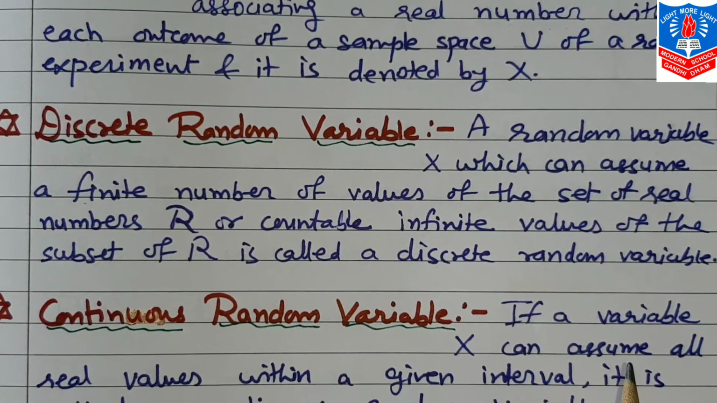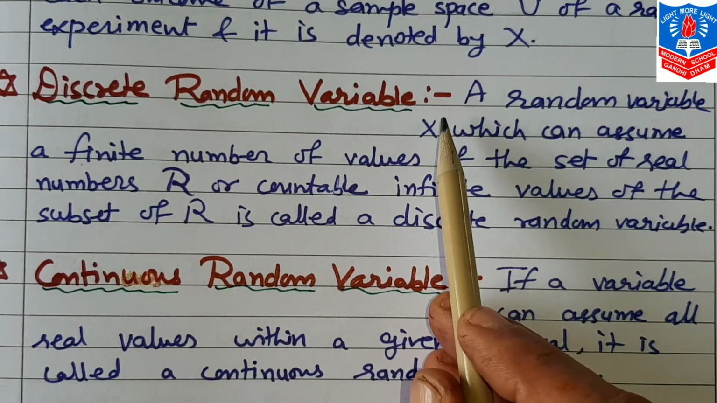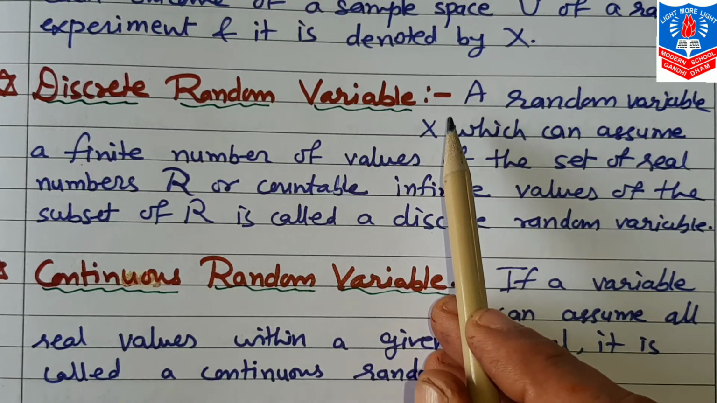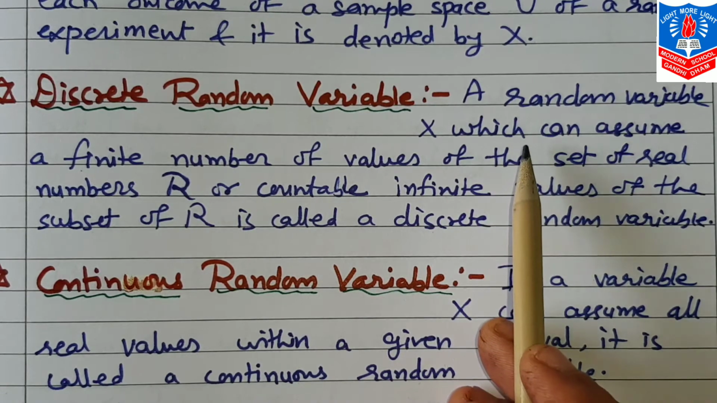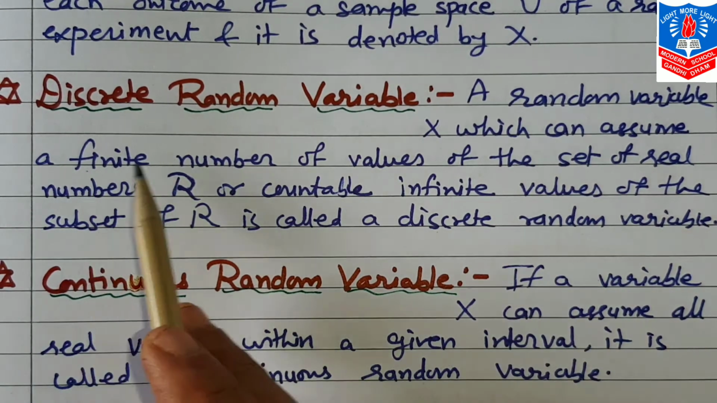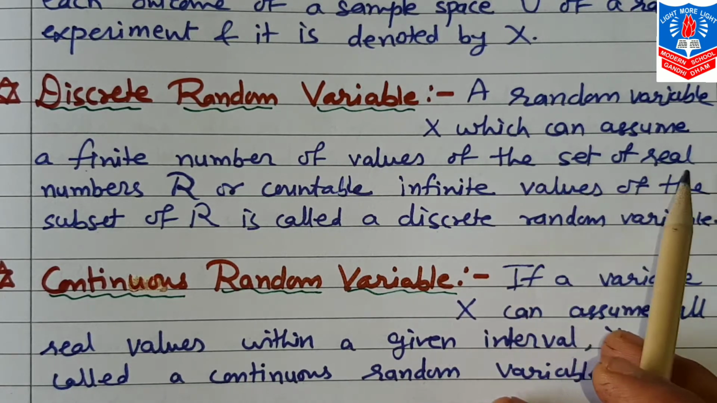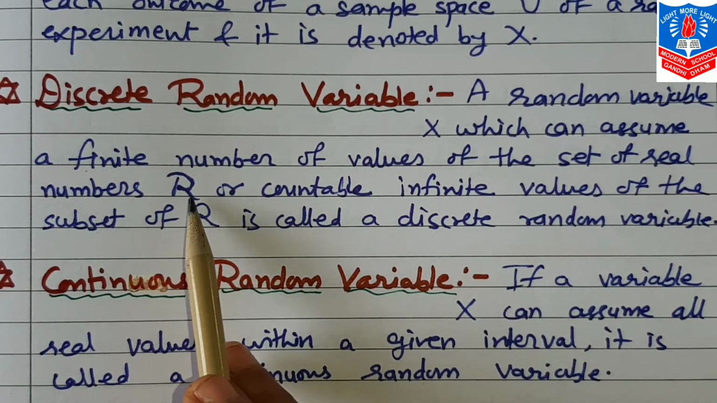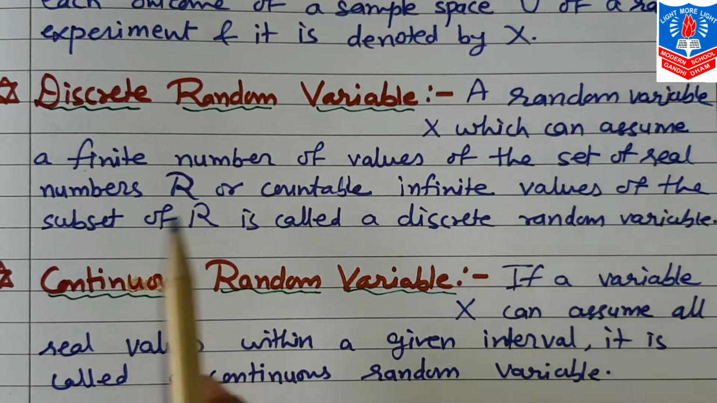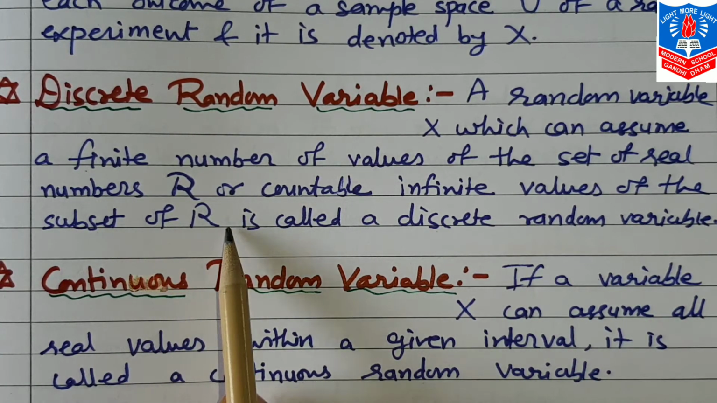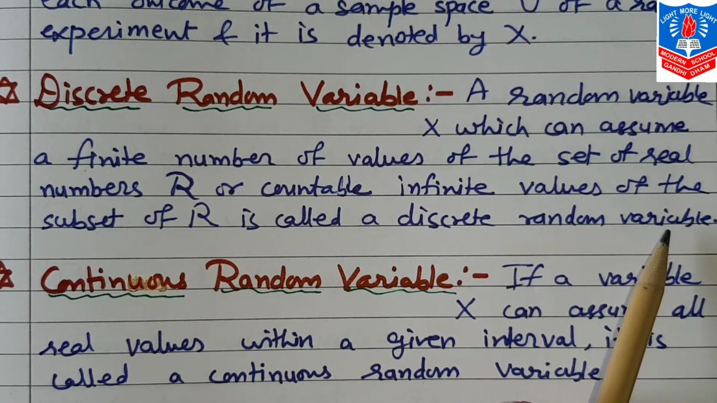First is the discrete random variable. Now what is this discrete random variable? That is a random variable X which can assume a finite number of values of the set of real numbers R, or countable infinite values of a subset of R, is called a discrete random variable.